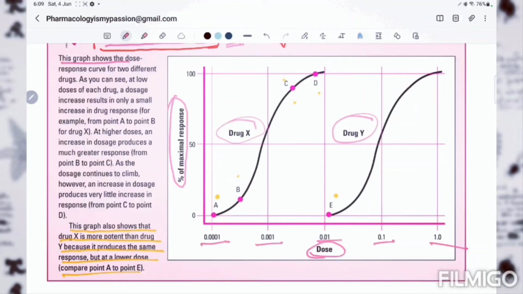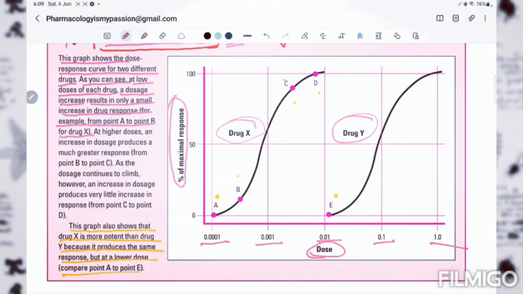This graph shows the dose response curve for two different drugs. As you can see, at a low dose of each drug, dose increases result in only a small increase in drug response. For example, from point A to point B for drug X.